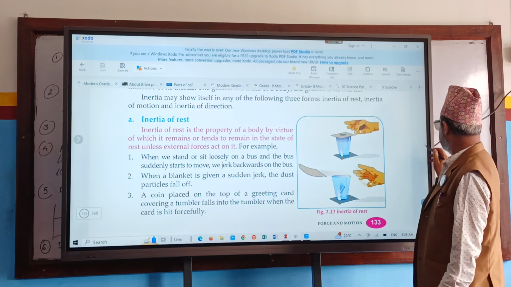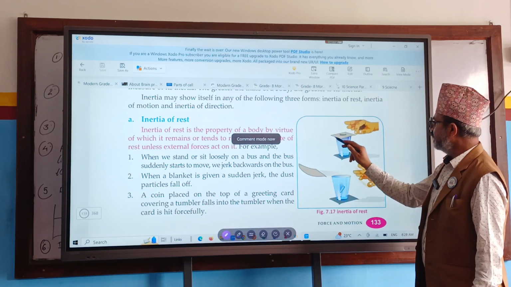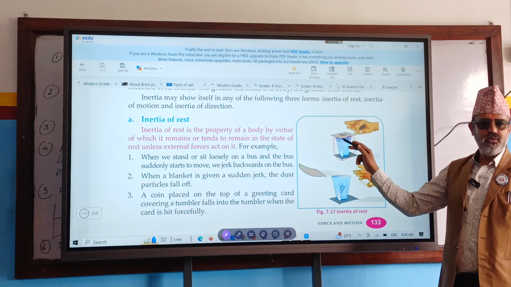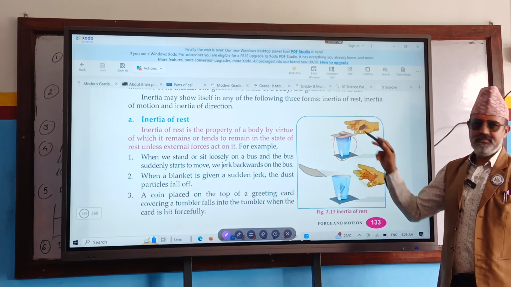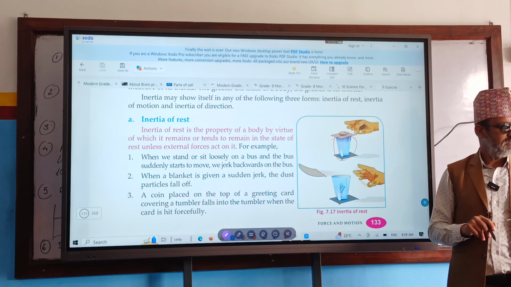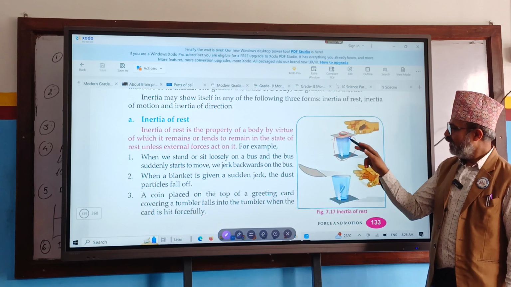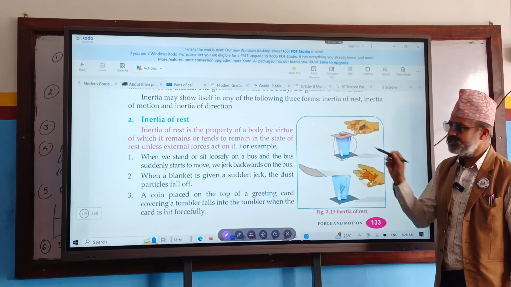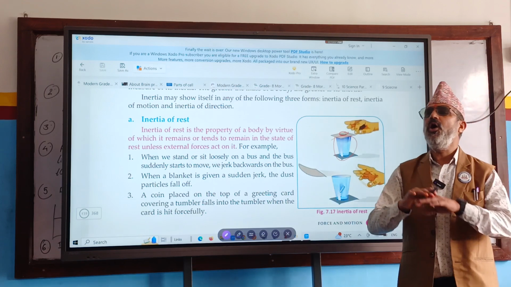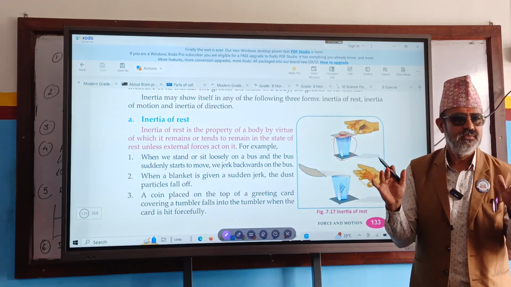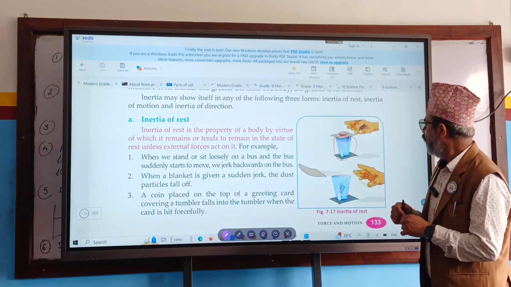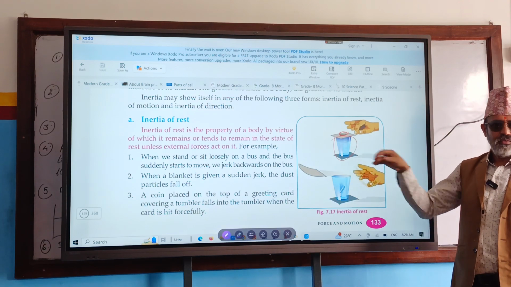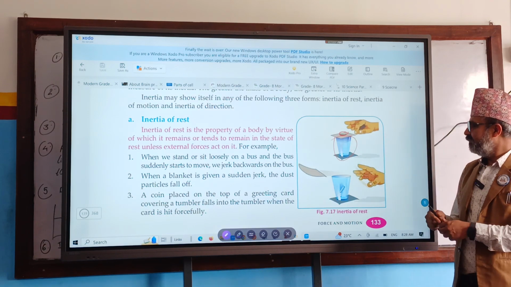One experiment is given. What is here? Children, what is this? Glass. Glass tumbler. And here is a rectangular paper, and here is a coin. 3 things are given, right? And this coin, glass tumbler, and this rectangular paper, at the beginning they all are at rest. If you hit the rectangular paper, then what will happen?